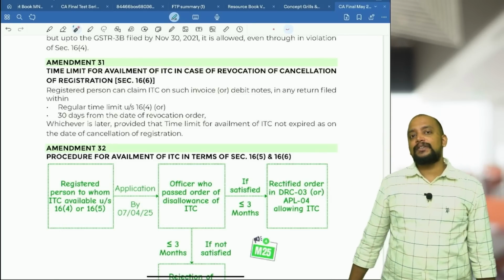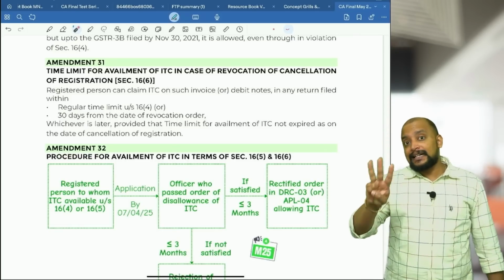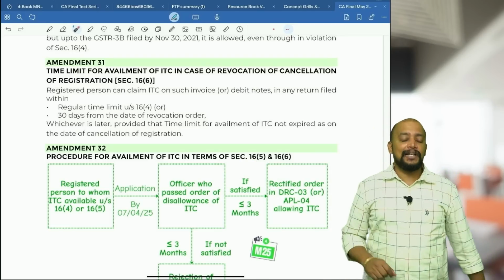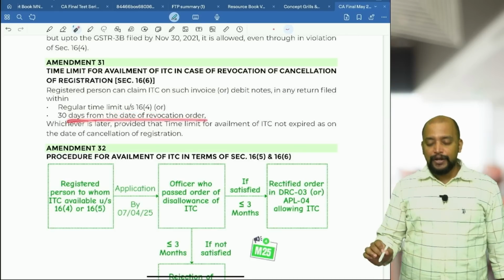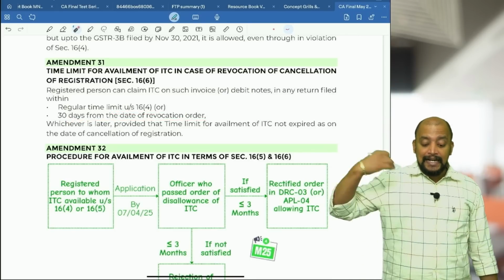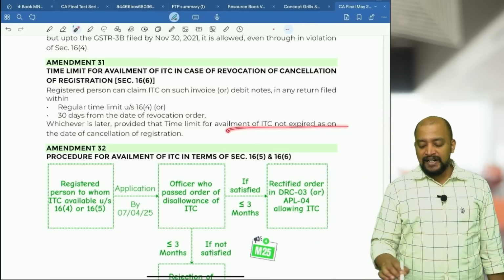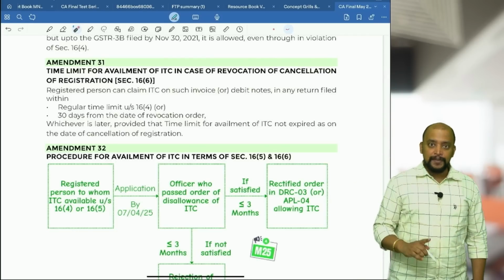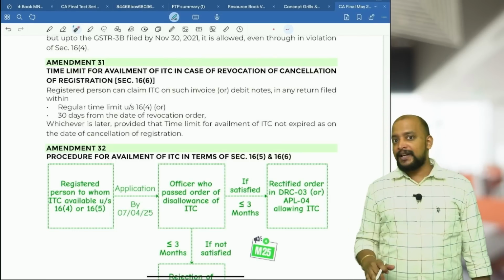For that reason, they added one more point: the regular time limit for availment of ITC or 30 days from the revocation order, whichever is later, we can still avail the ITC. So the regular time limit under 16(4) or 30 days from revocation order, whichever is later, provided that the time limit for availment of ITC had not expired as on the date of cancellation of registration. So definitely we can avail this ITC. This for past periods also we are able to take.